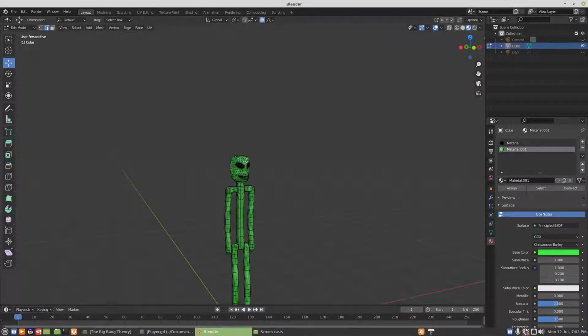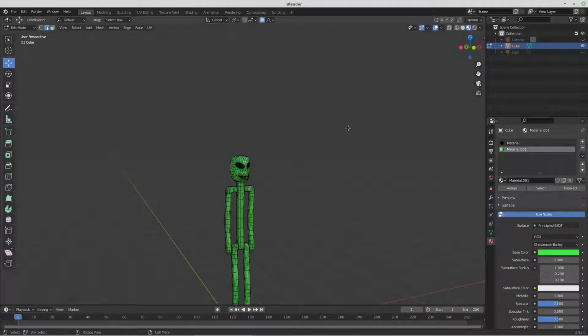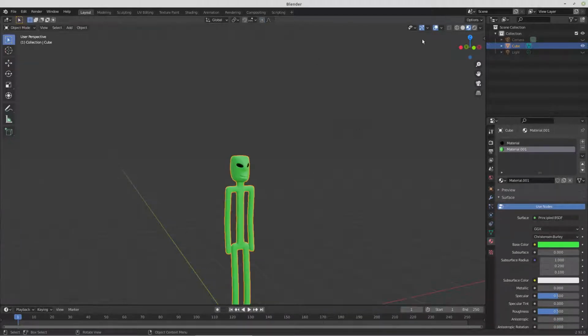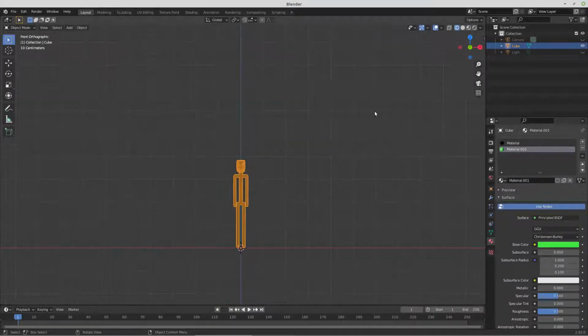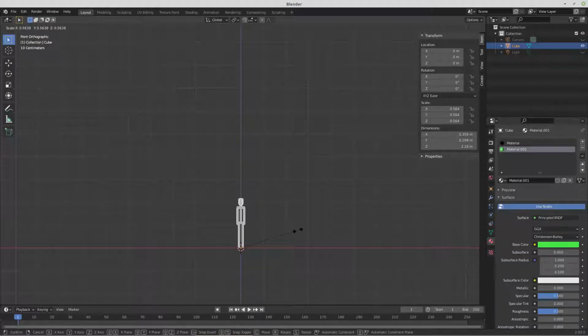So how much time did I consume on that? Okay, so we have 10 minutes to do a rig. Let's tab. We'll look at it in wireframe. And to get up our dialogue here, let's see how tall he is. 3.84. So we're going to scale that to around 2. Around 2 meters is about right. So we can call that good.